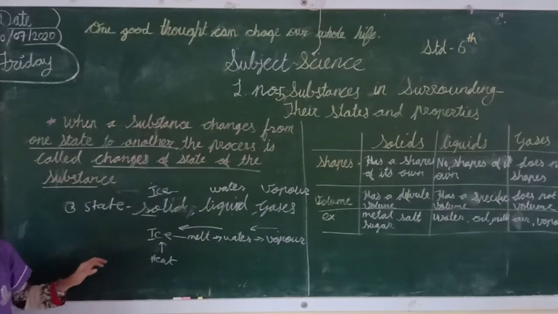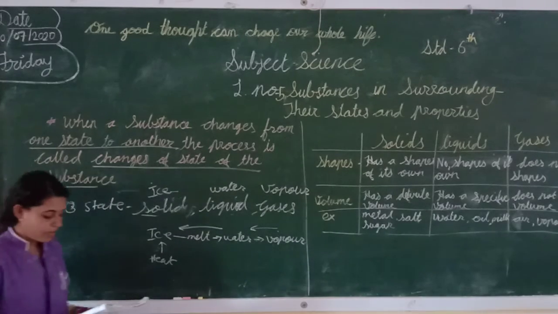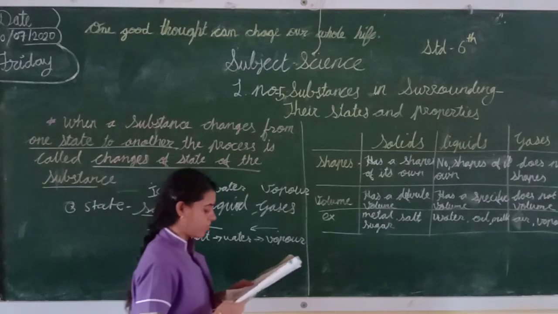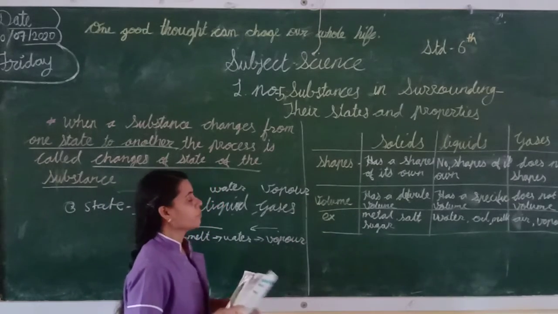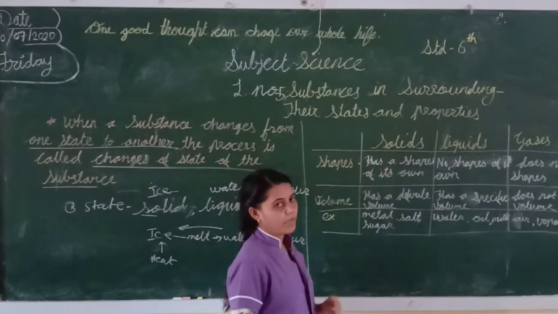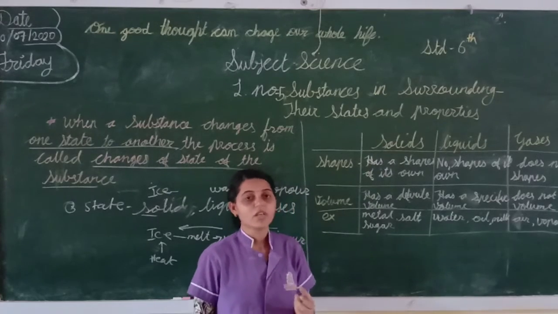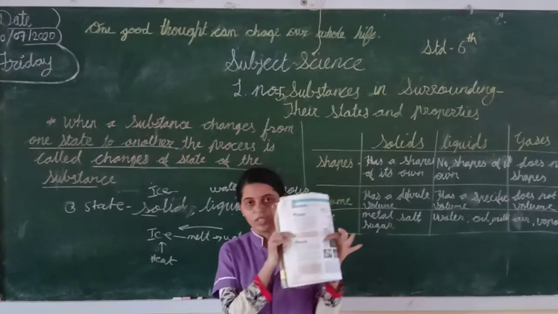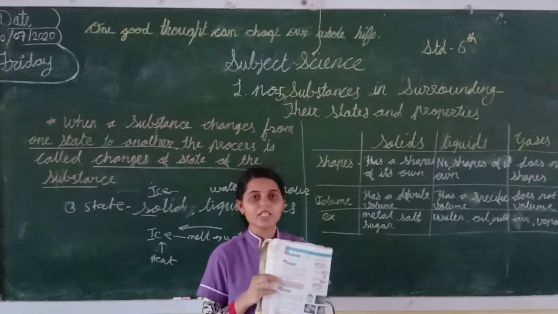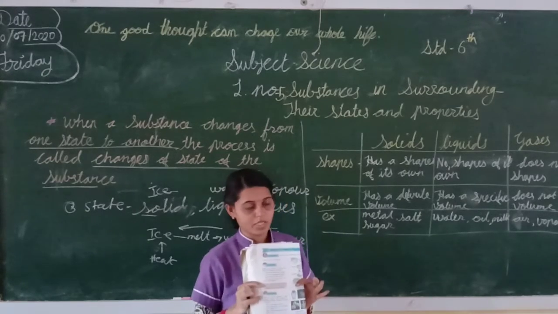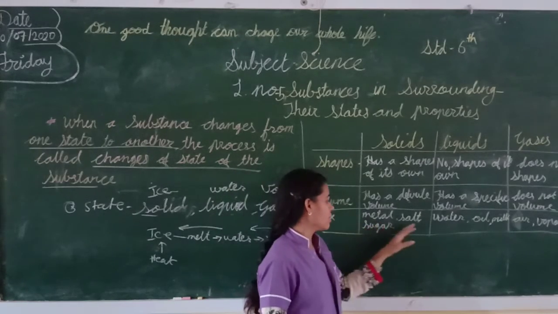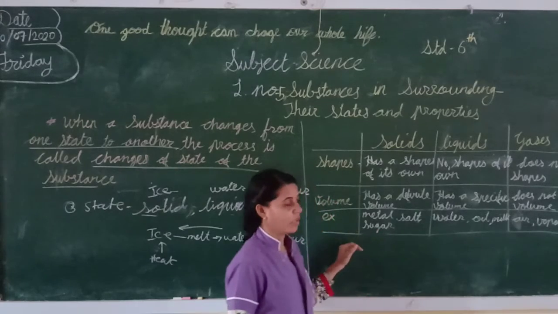I hope students you understood. Now students, we will see the characteristics of solids. Students, you can give examples of solids. Solids means things which we can hold. Now I hold this textbook. So the textbook is a solid. Okay. Metal, salt, sugar, they are solids.